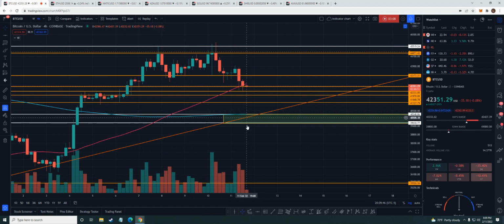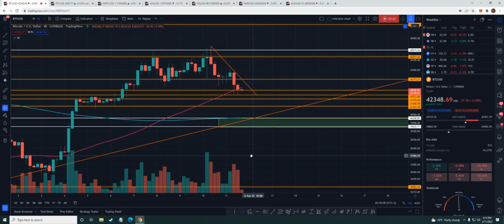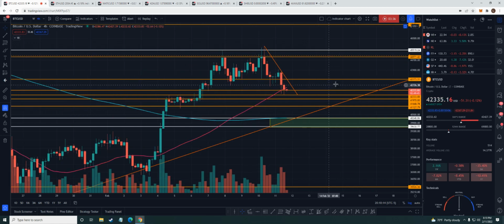So what do we have? Well, let's drop a little trend. Trend is always our friend, right, guys? So let's see if we can break this trend. Let's see if we can come out of here and break this. Get a 4-hour candle closing above this 43,173 area. If we could do that, maybe we could push up a little bit higher, to maybe 44 and then get back up into this area.